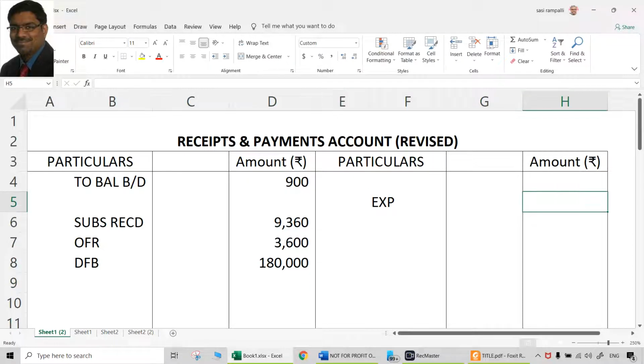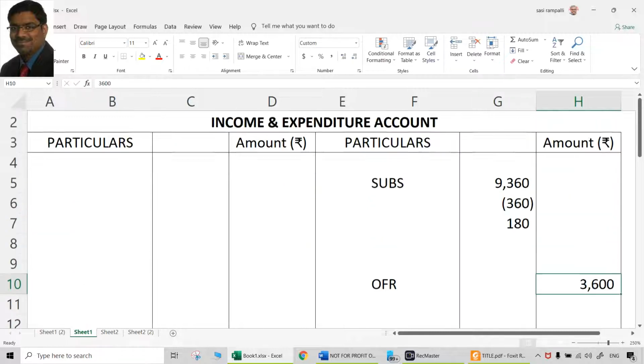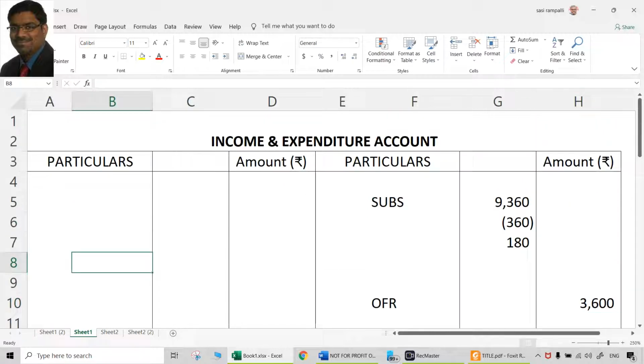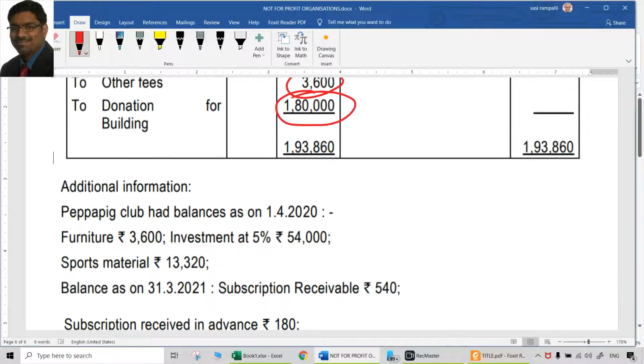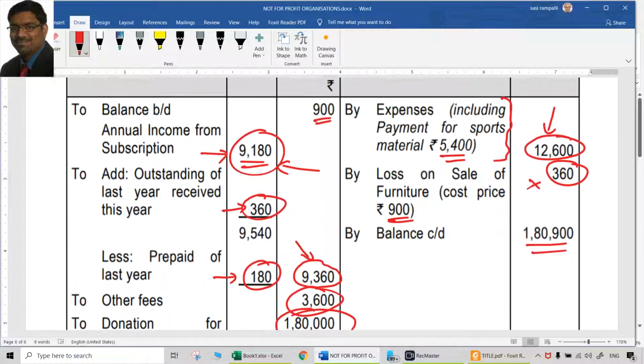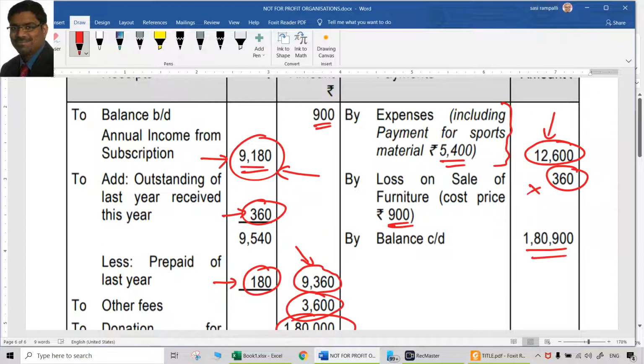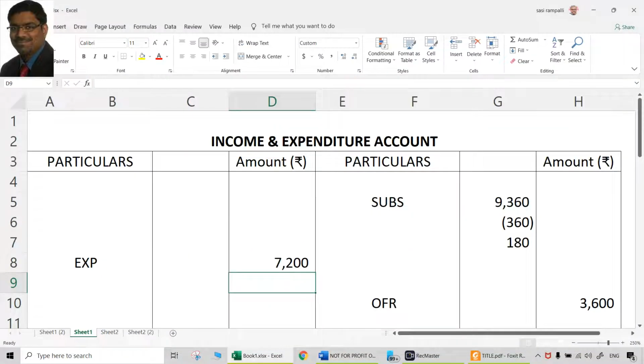That is a payment. Definitely that will be an expenditure in the income and expenditure account also. So debit side of the income and expenditure account, 7,200. That is done.